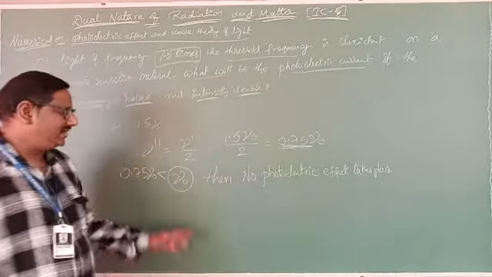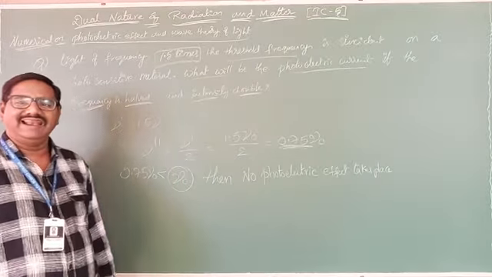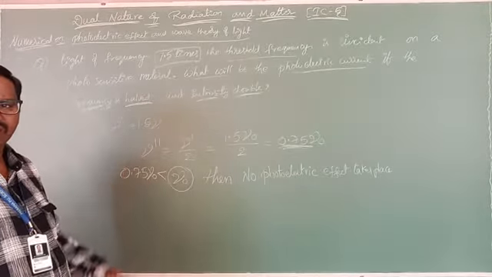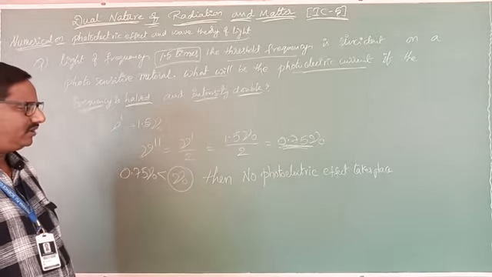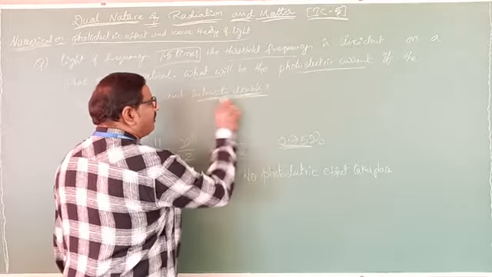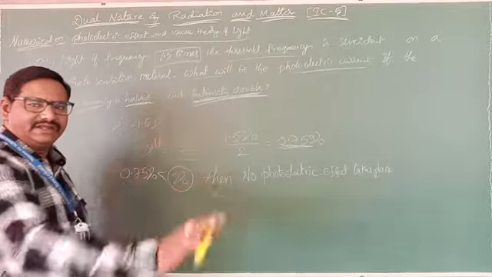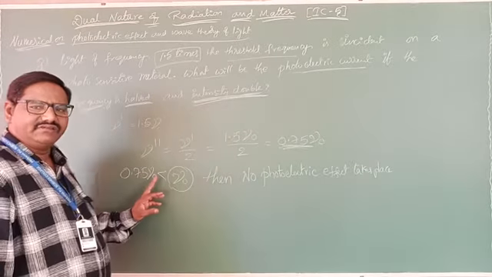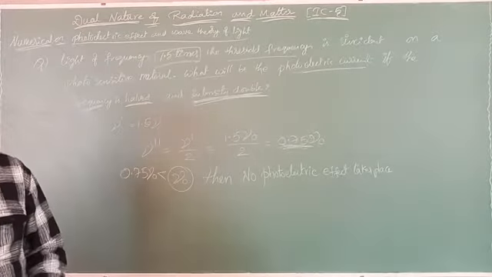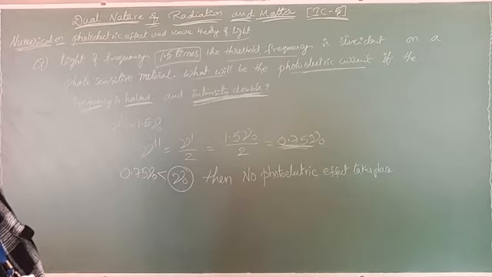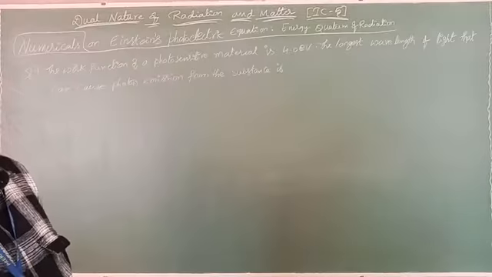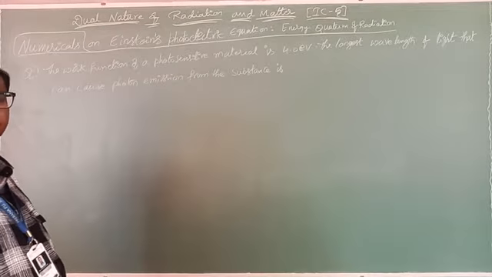Clear? If the incident light is below the threshold frequency, there is no photoelectric emission. That means even if the intensity of light is doubled, whatever the intensity may be, if the light is incident with less than threshold frequency, there is no photoelectric effect. Okay, this is the first one. No photoelectric effect means the answer option is 0.